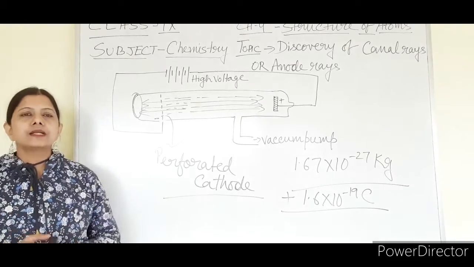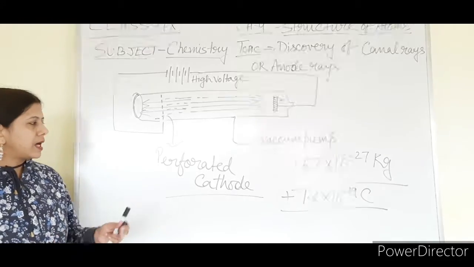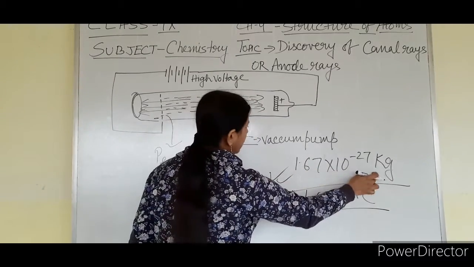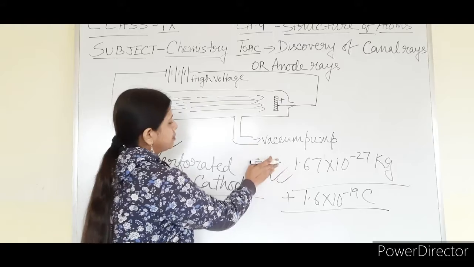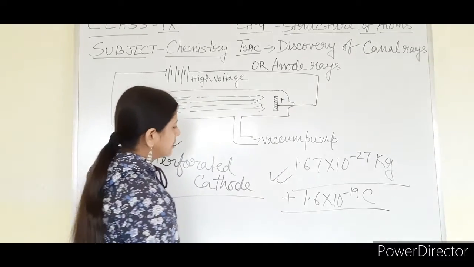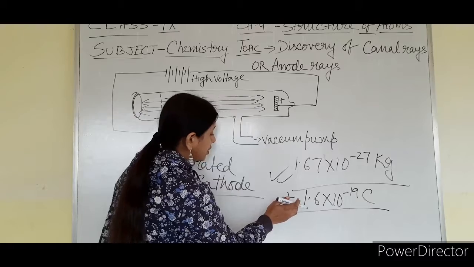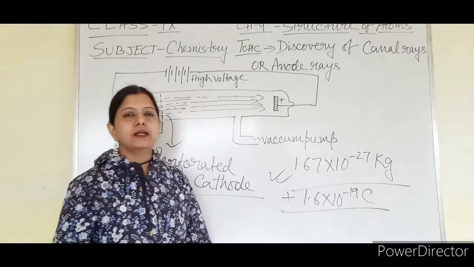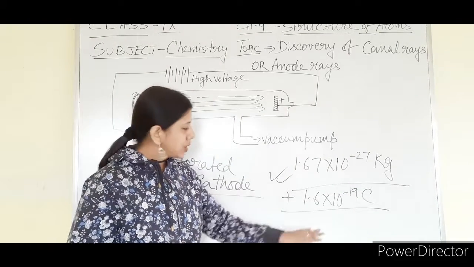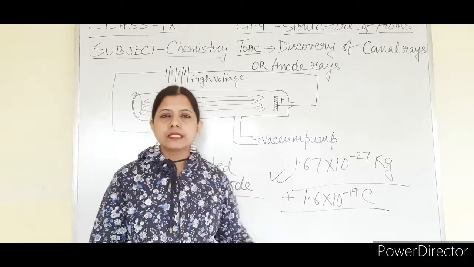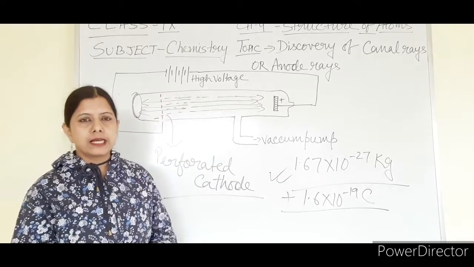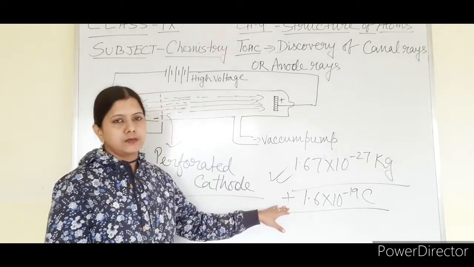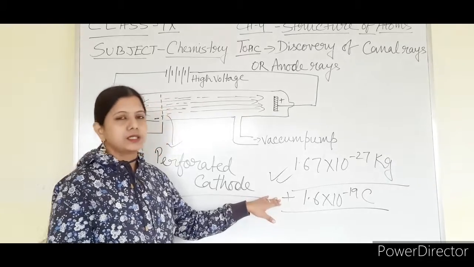Later on it was found that the absolute mass of a proton is 1.67 × 10^-27 kg. This is the absolute mass of a proton. Similarly, the absolute charge of a proton is 1.6 × 10^-19 coulomb. This is the absolute charge of a proton. The difference between the charge of an electron and a proton is that in the case of the electron it was negative, and in the case of the proton it is positive. So same charge but positive.